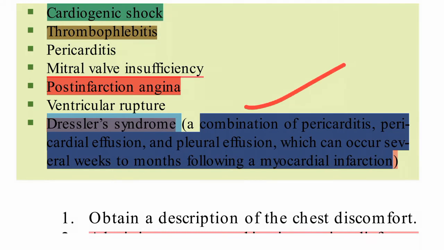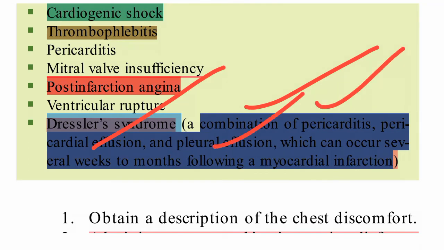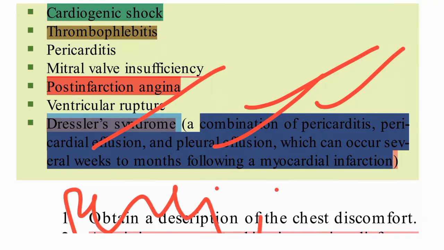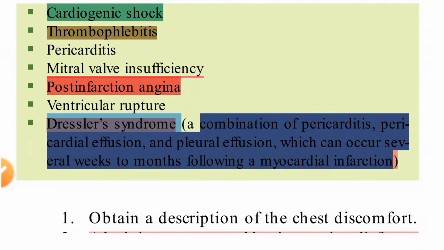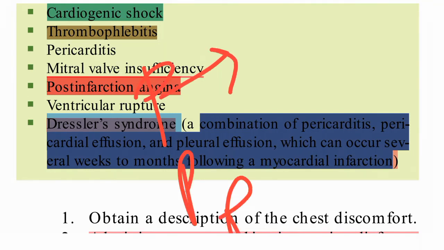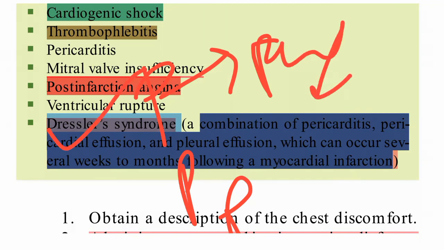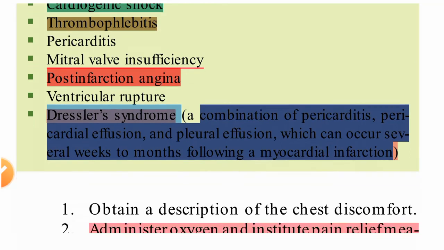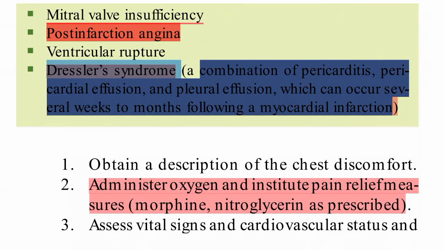It is a combination of pericarditis, pericardial effusion, and pleural effusion. So it is a combination. Dressler syndrome means pericarditis is there, pericardial effusion is there, and pleural effusion is there. Three things are there, triple P. Triple P means pericarditis, pericardial effusion, and pleural effusion. So these three things are Dressler syndrome.